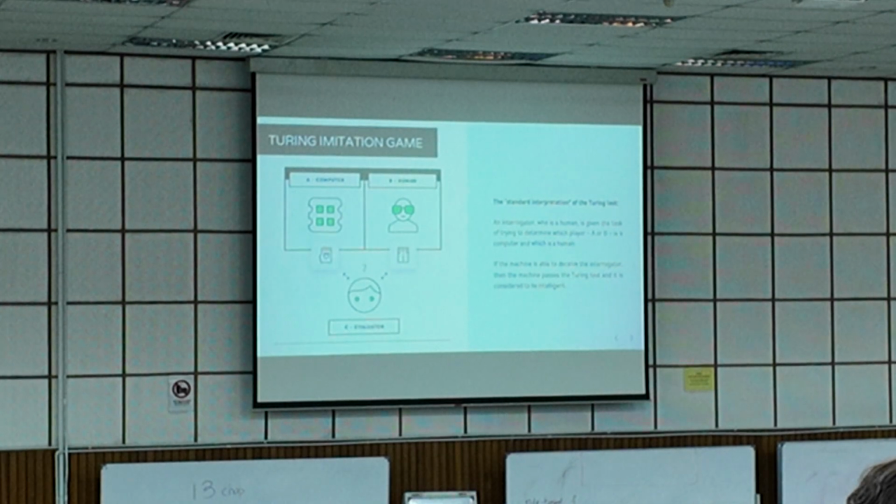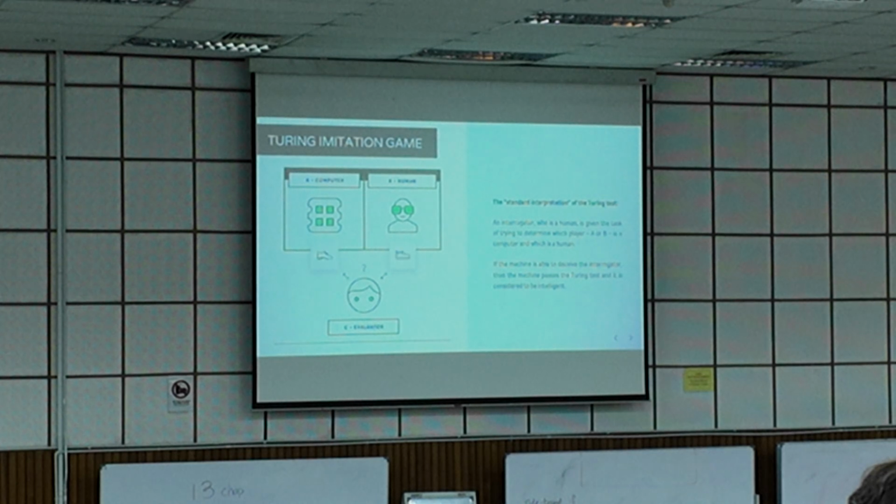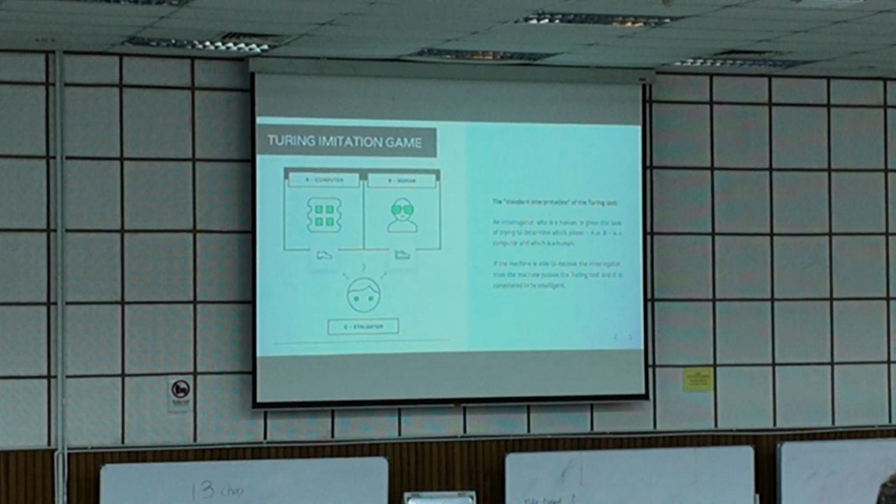So there are two outputs. If the evaluator, after checking with room A and room B, comes up with the conclusion that room A is a computer, what does it mean? It means that this computer failed the Turing test because it can't behave like a human. The evaluator knows that this is the PC, and the PC failed to fool the evaluator into thinking it is human. That's why it failed the Turing test. That is the first output.